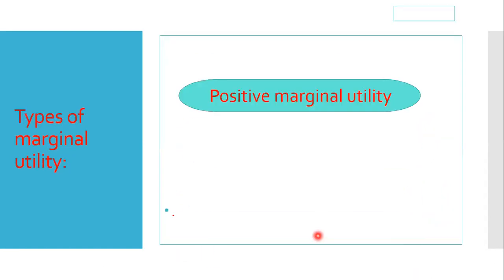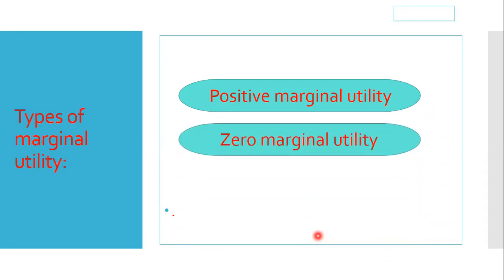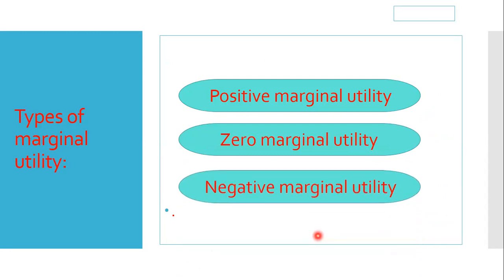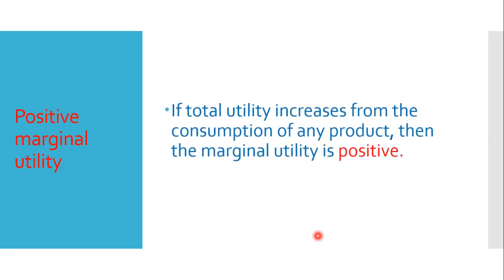Now, there are three types of marginal utility: positive marginal utility, zero marginal utility, and negative marginal utility. So let us know what positive marginal utility is. If total utility increases from the consumption of any product, then the marginal utility is positive.